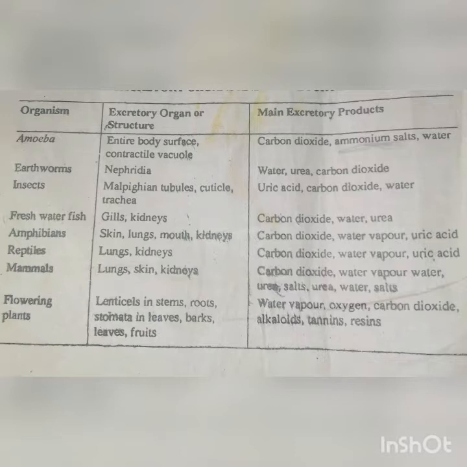Reptiles excrete through their lungs and kidney, and their main excretory products also include carbon dioxide, water vapor, and uric acid. Mammals excrete through their lungs, skin, and kidney, and the main excretory products are carbon dioxide, water vapor, water, urine, and salt. Then we have the flowering plant, which excretes through its cuticle in stems, roots, its stomata in leaves, barks, leaves, and fruit. The main excretory products are water vapor, oxygen, carbon dioxide, alkaloids, tannins, and resins. And these are the main diagrams which I have been able to accumulate for you all.